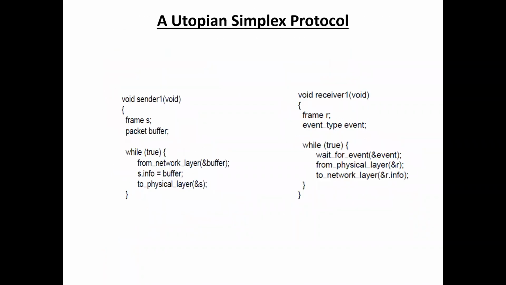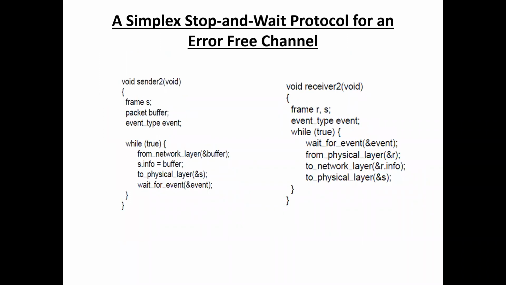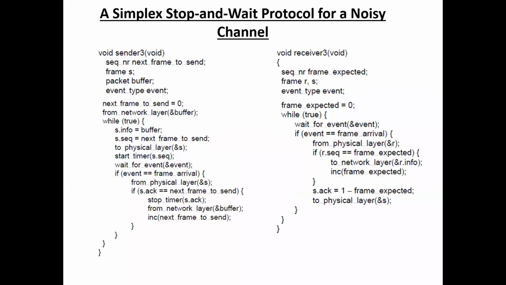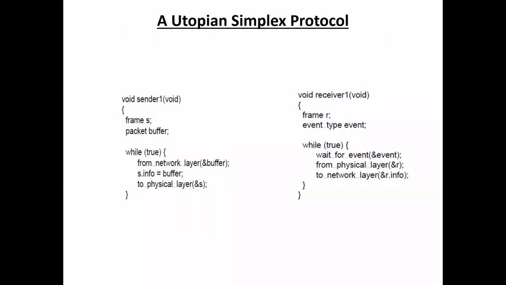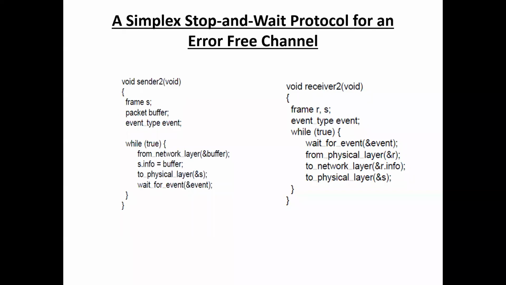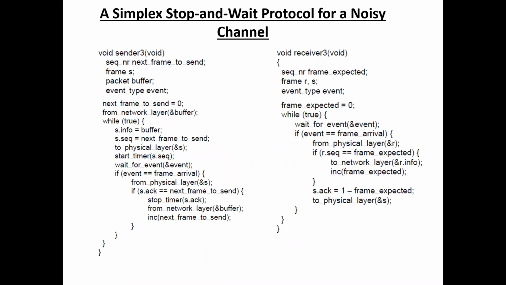In the first protocol, we don't need any error control or flow control mechanisms. In the second protocol, we don't need error control mechanisms, but we need a flow control mechanism. In the third one, the simplex stop and wait protocol for a noisy channel, we need both error control and flow control mechanisms. For the first one, we need only framing. For the second one, we need framing and flow control. For the third one, we need framing, error control and flow control.